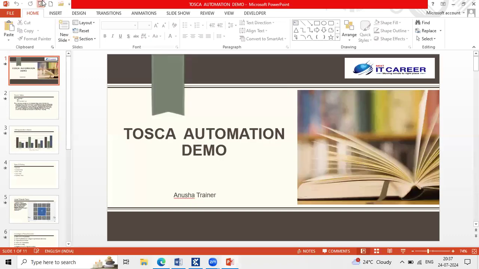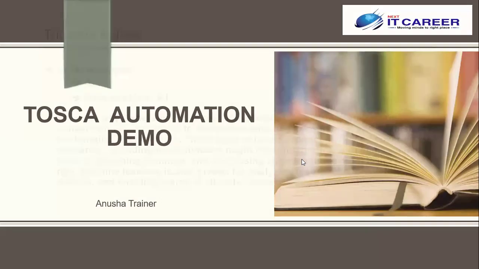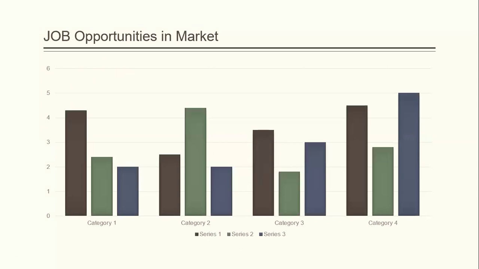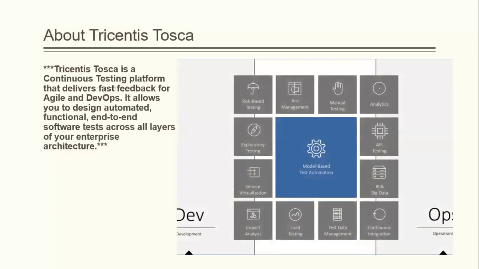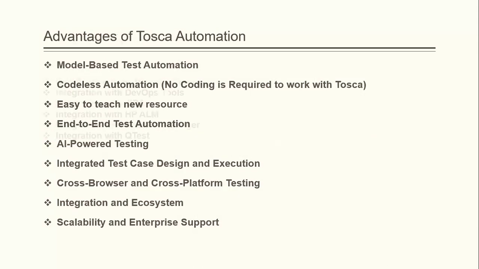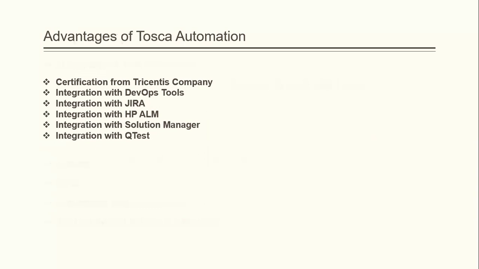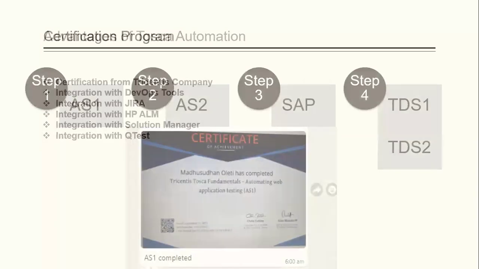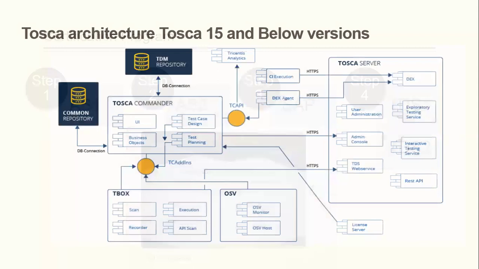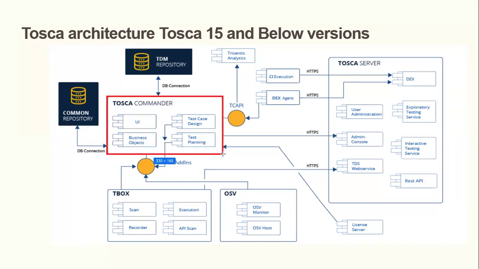I want to show you the hierarchy of Tosca. One second. Everyone able to see this architecture of Tricentis Tosca? So now we are discussing the concept related to Tosca Commander. I just highlighted it. Hope everyone is able to see it, correct?